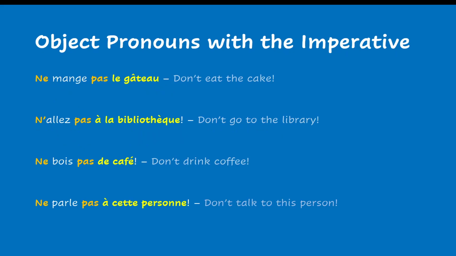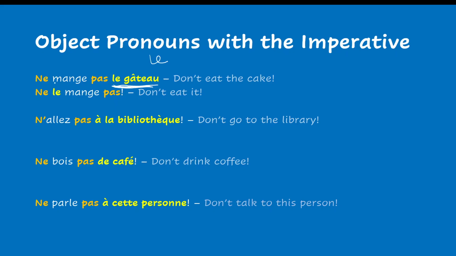So we also have the imperative negative, right, that we talked about. So now let's say we have the imperative negative with a noun here that we want to replace. So, ne mange pas le gâteau. And let's say we want to replace that noun with a pronoun. We know it's le. Don't eat the cake. Let's say we want to say don't eat it. Ne le mange pas. Don't eat it.